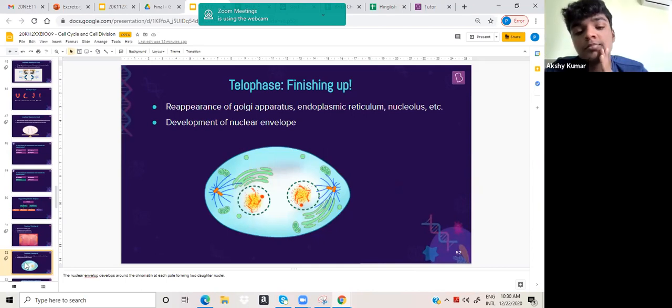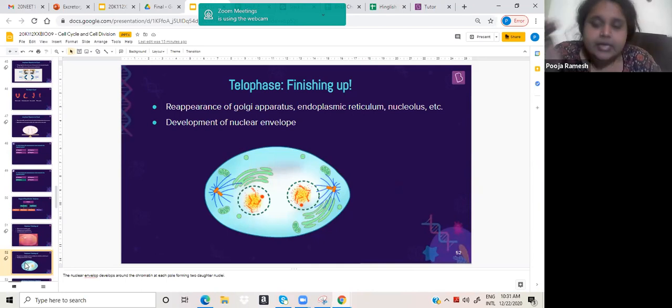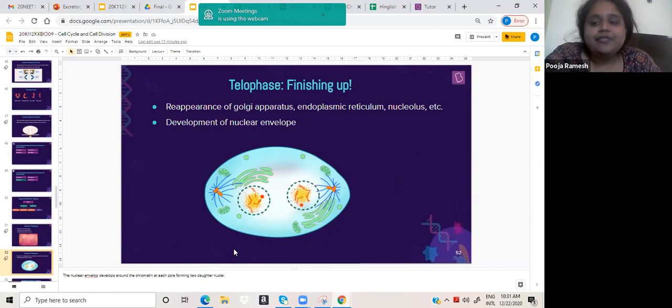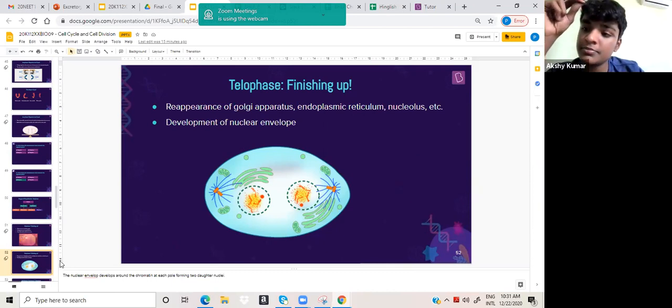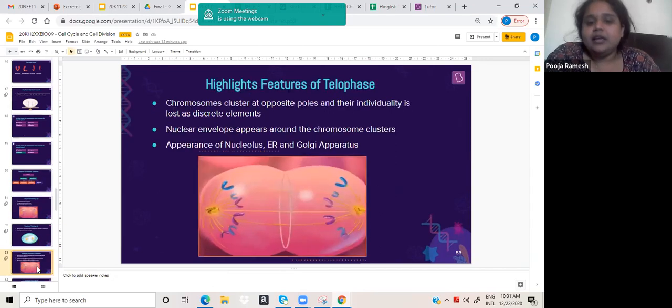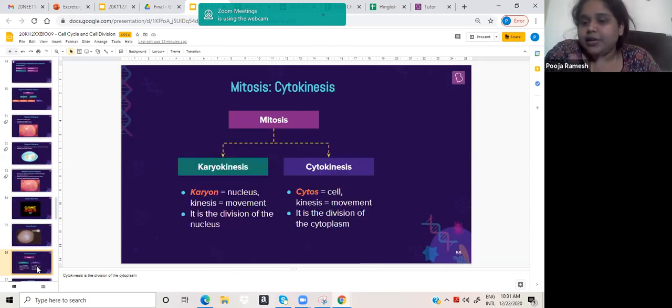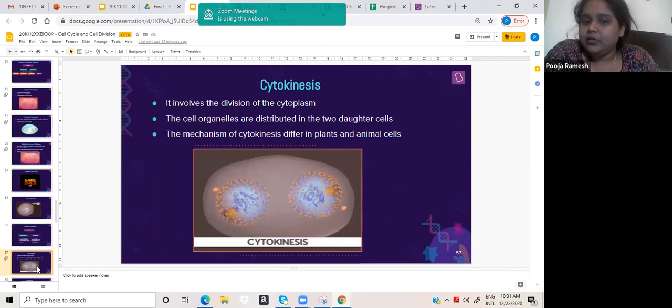Now before the cytokinesis happens, this entire cell will have double the content. When I say double the content, all the organelles will reappear, and it will have two Golgi, two vacuoles, two nuclei. So technically, within one cell, you will have double the content. And then it will start splitting, and then finally, the game is over. Cytokinesis would have happened. Is that clear till now?